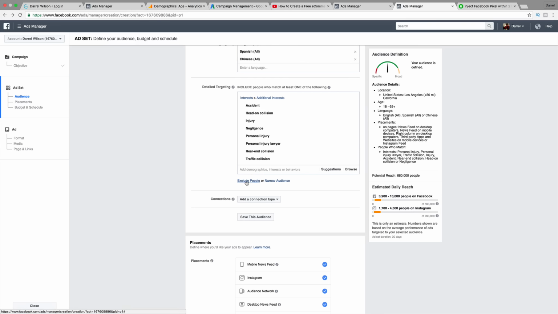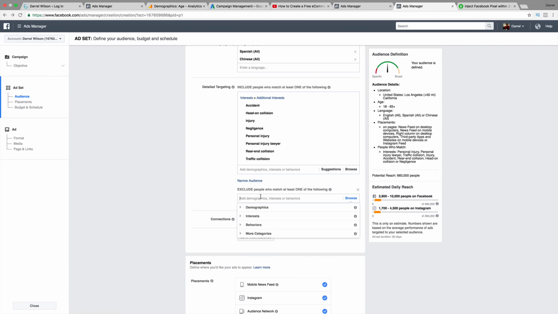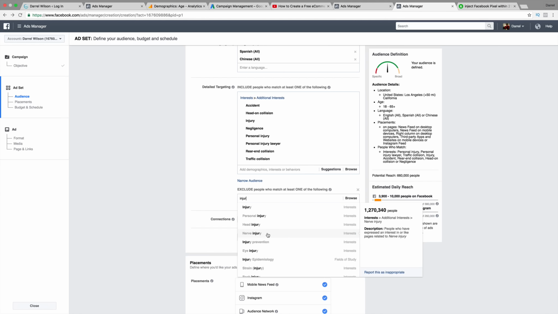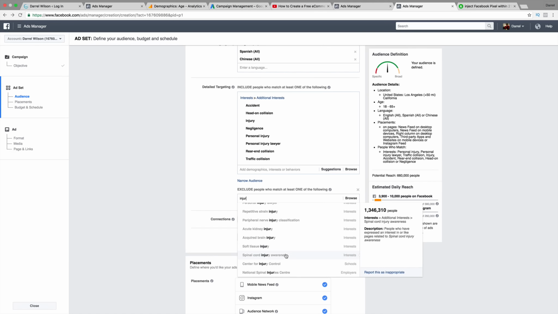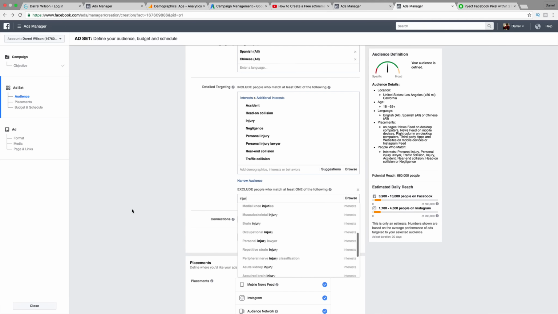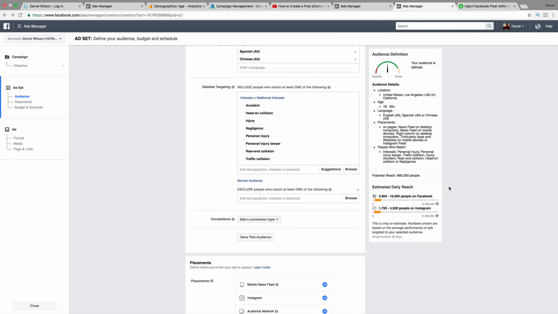Now we can also exclude people. So who would a personal injury attorney not want to target? Let's just do injury, maybe a certain type of injury, like nerve injury. That could be 50-50. Personal injury lawyer, acute. Maybe they might be going through this. I'm not a doctor, so I really couldn't tell. So let's just include them anyway. What the hell? We're going to leave that and just add all these in.